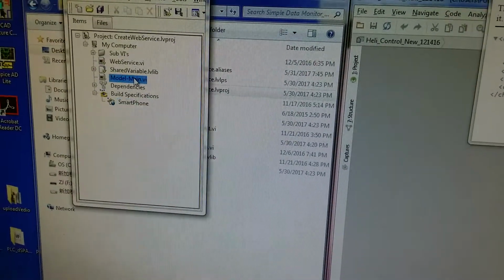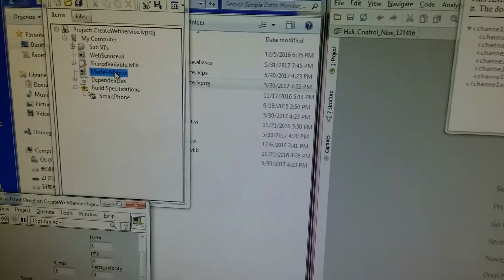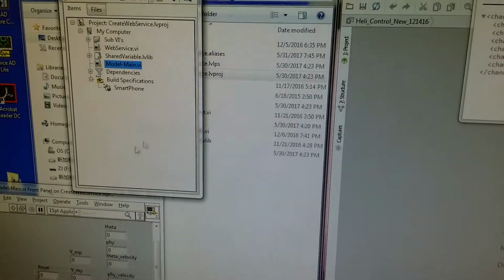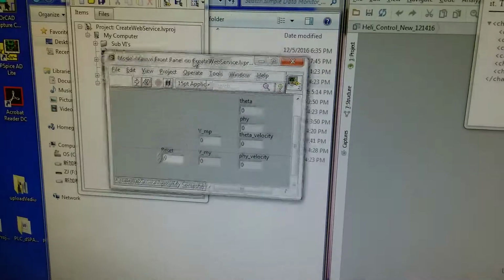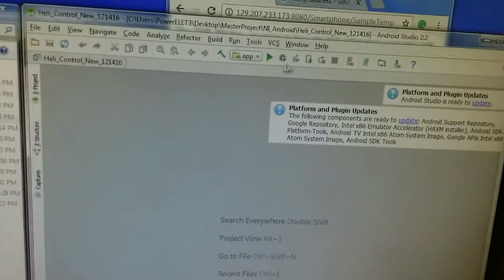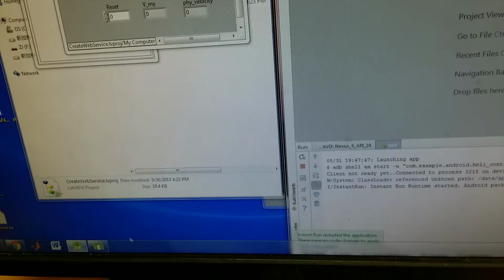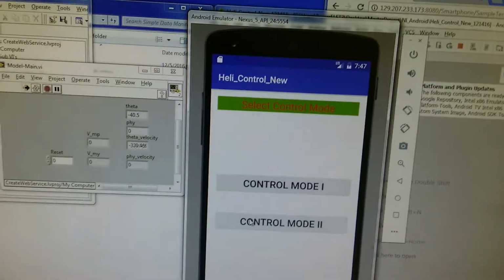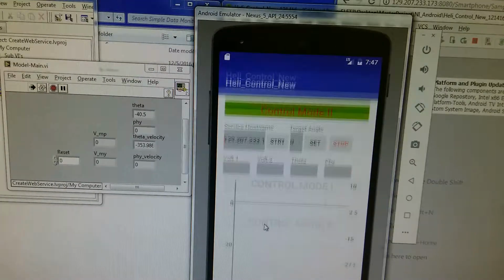First, let's open this model program and run it. Next, let's run the Android app. We choose this virtual device. And this time, we enter control mode 2.